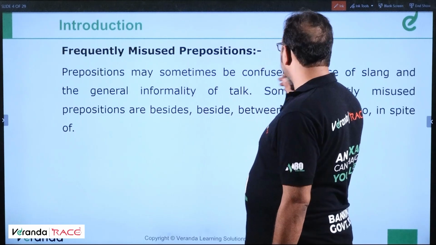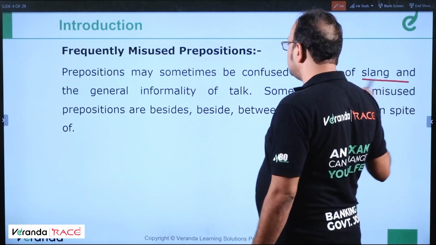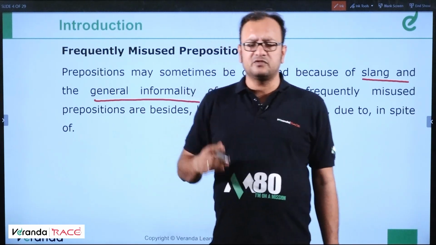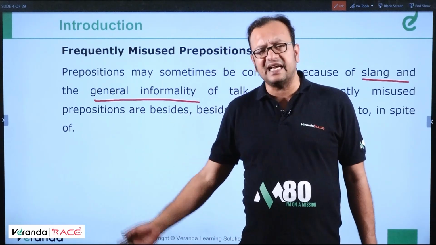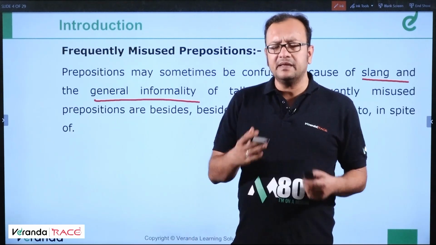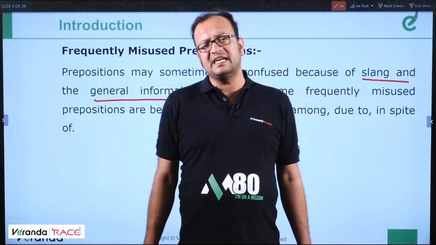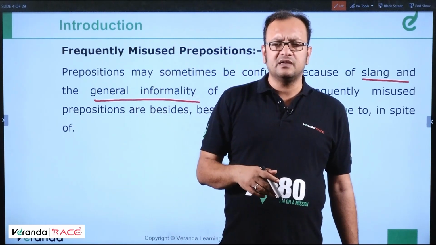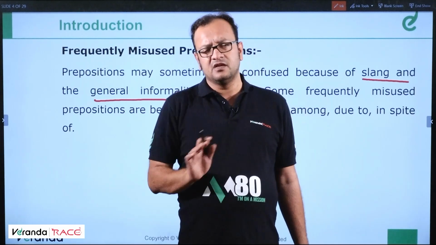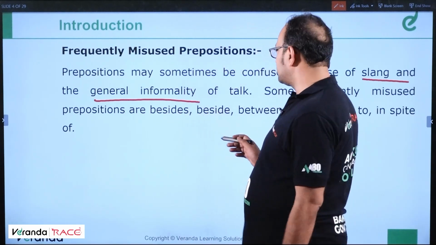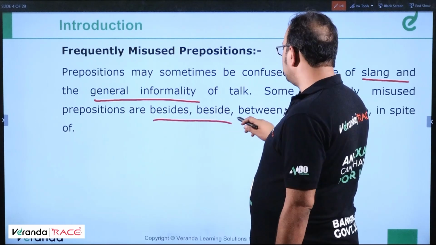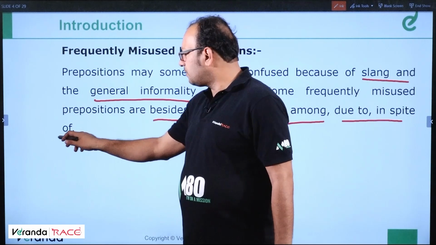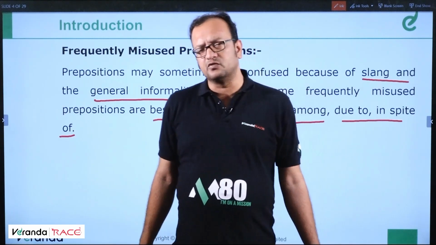Prepositions may sometimes be confused because of slang and general informality. For example, if I have to say, please sit beside me, I may make a mistake by saying, please sit besides me. He jumped into the river, and we say he jumped in the river. So these are frequently misused prepositions like besides and beside, between and among, due to and in spite of. These are the prepositions which are generally confused.